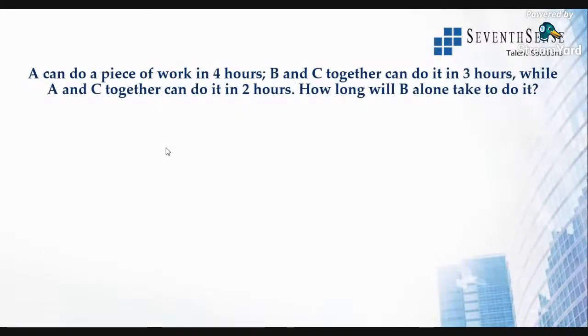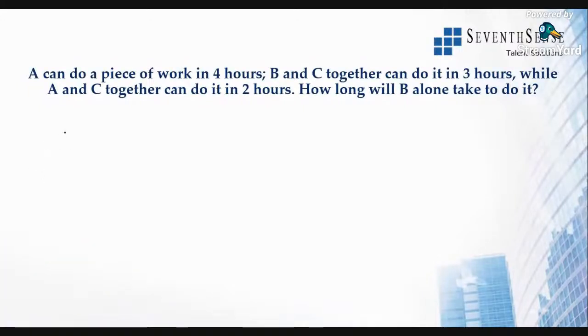Whenever they have given the duration, how do we convert that directly by using the time and work relation? Hope you all know that, right? Here, A can do a piece of work in 4 hours.